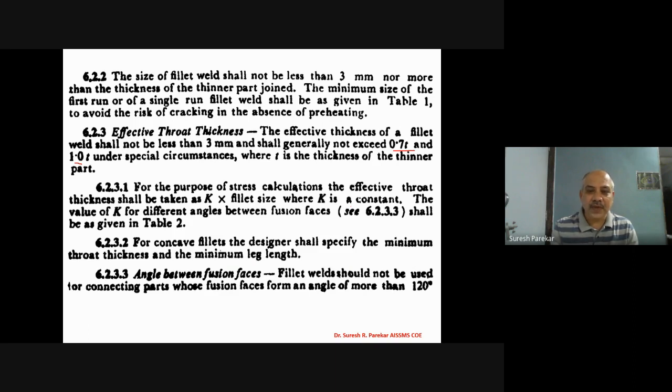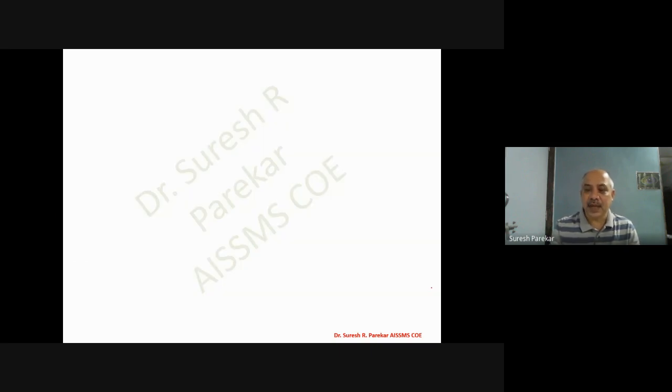Now for concave fillets, the designer shall specify the minimum throat thickness and the minimum leg length. Now, the angle between fusion faces, they have mentioned over. So such small questions may come in your competitive examination, and a fillet weld should not be used for connecting parts whose fusion faces form an angle of more than 120 degrees. So this is the most important one. So these are the clauses which are given in IS 816.